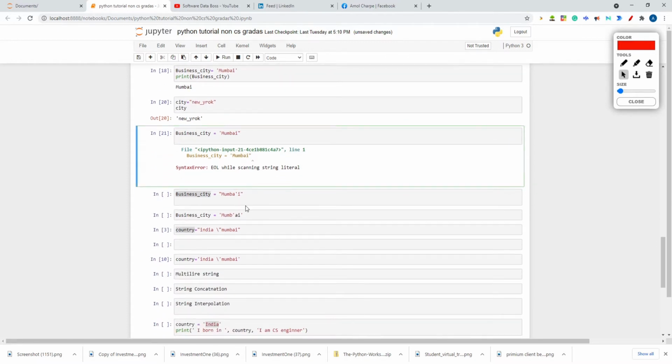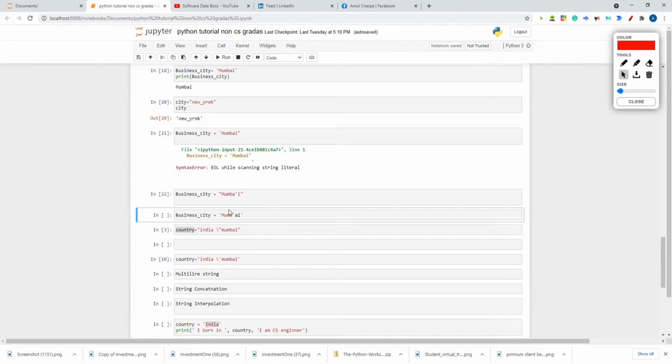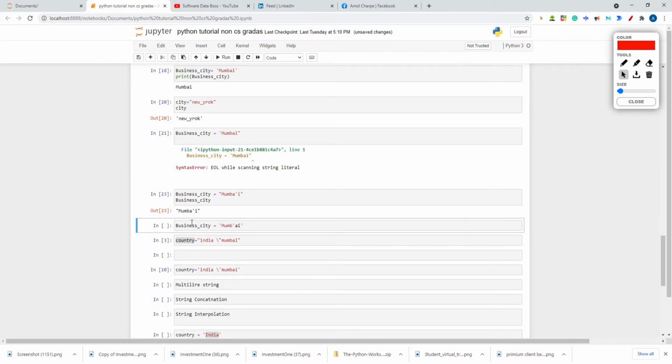Now again, you can do it like this. See, a double quote is outside, and in between you are putting a single quote. Okay, so starting with a double quote and ending with a double quote, whatever is inside will be considered as a string. Let me print this, or I can just copy this and paste it here, because the last statement is executed by default. So for business city, I am getting Mumbai. Okay, so whatever is in a double quote is considered a string.